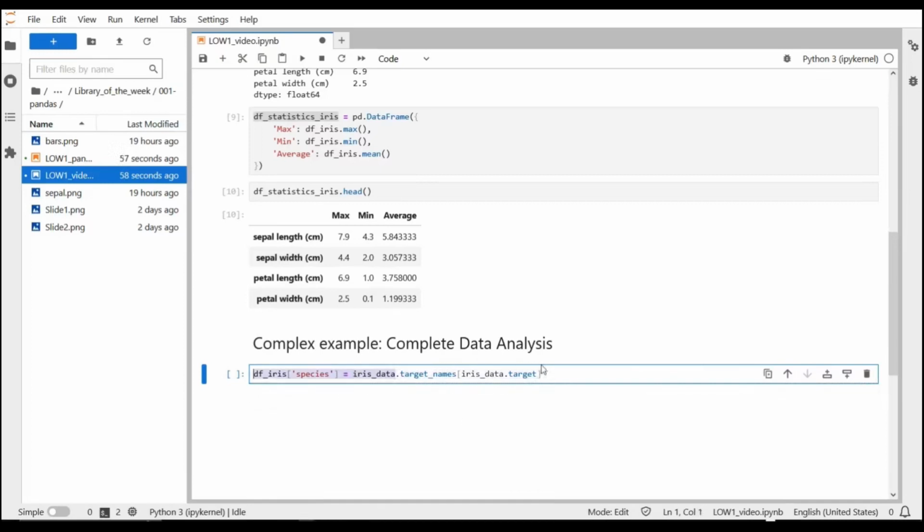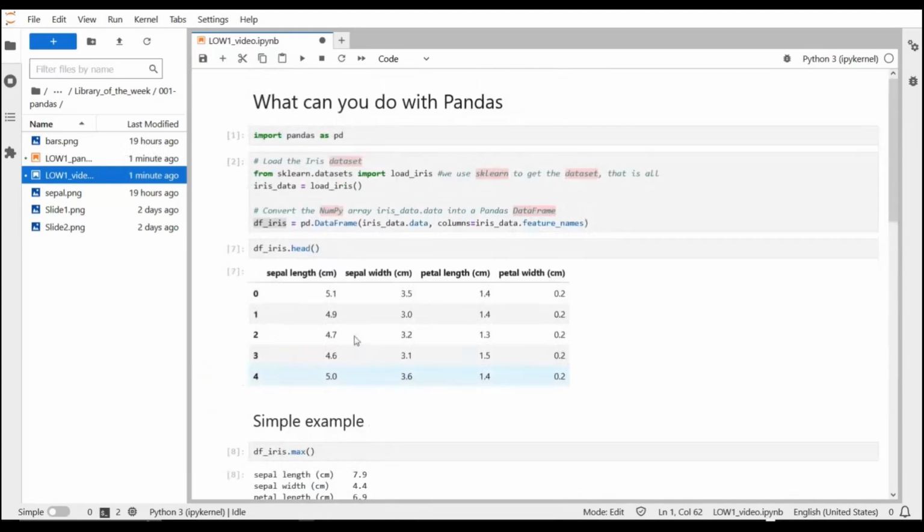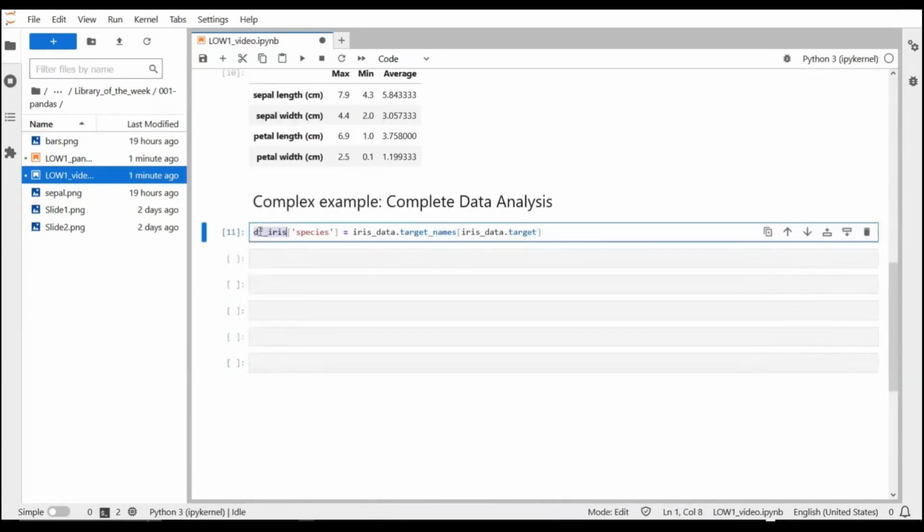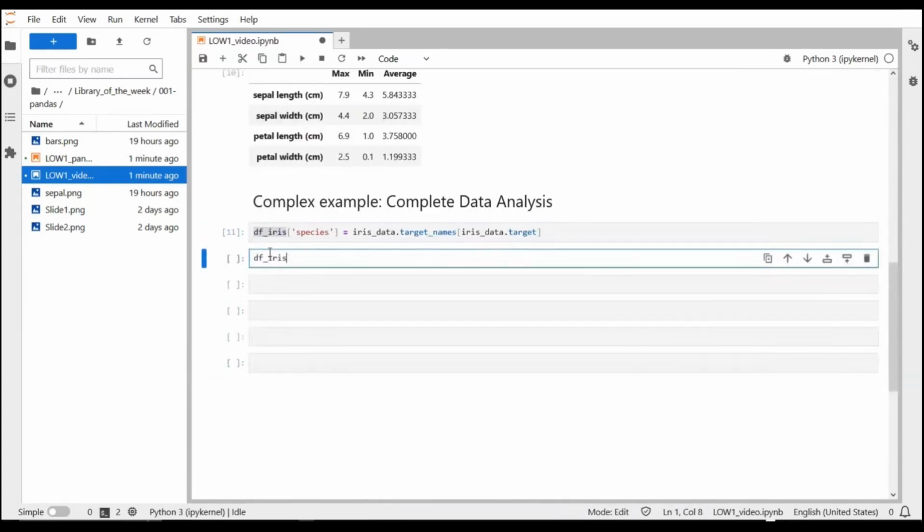If you use this syntax, it will be adding a new column to the iris dataset with, for each row, the name of the species of plants that has the sepal length, the width, and the petal length and width. And now we're going to see how this looks.